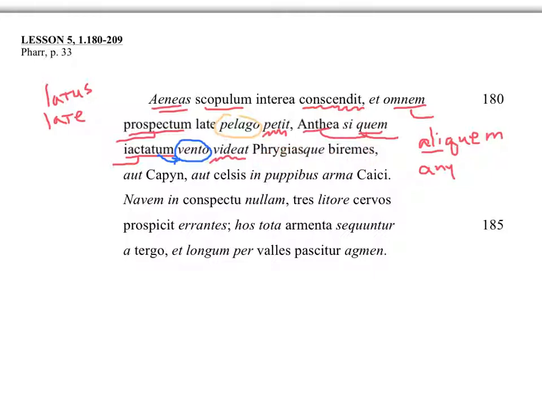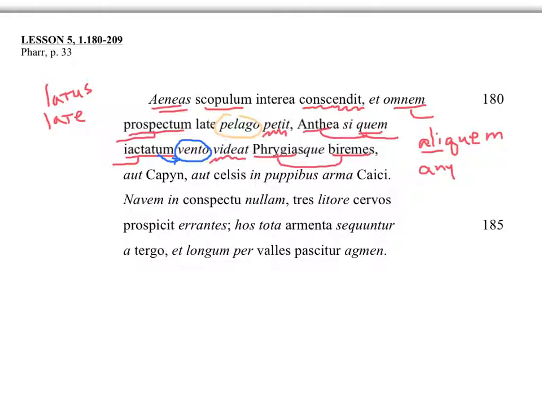Phrygian is Trojan, another name for Trojan. The area of Phrygia is where the Trojans come from. And biremes are a type of boat that has 2 ranks of oars. A trireme has, yes, you guessed it, 3 ranks of oars.